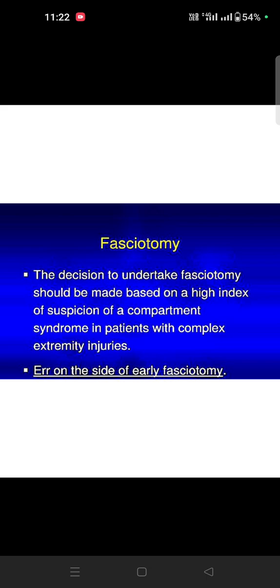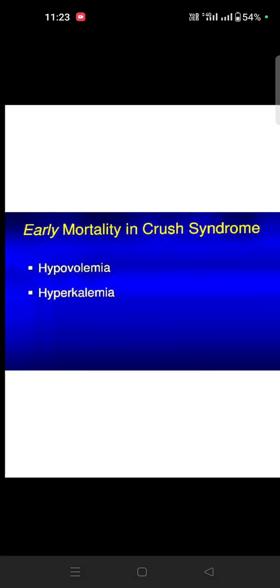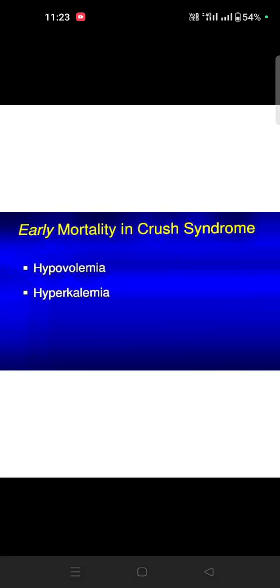Okay, the decision to undertake fasciotomy should be made based on a high index of suspicion of compartment syndrome in patients with complex extremity injuries. So early fasciotomy is done. Lower extremity fasciotomies are done for retraction, because the anterior and lateral sides will be affected, so they can do it for this.